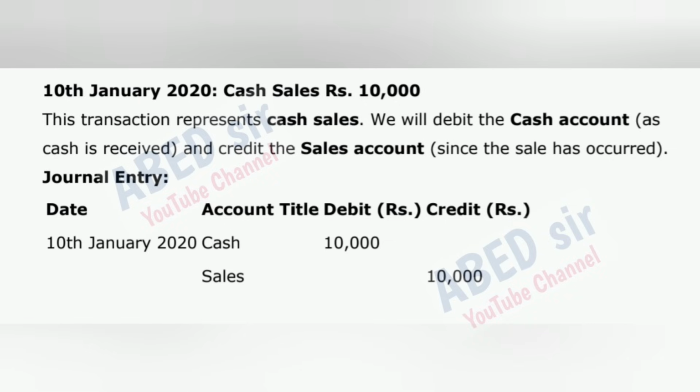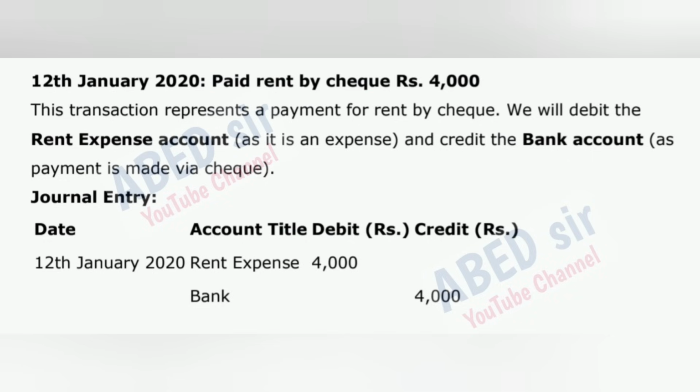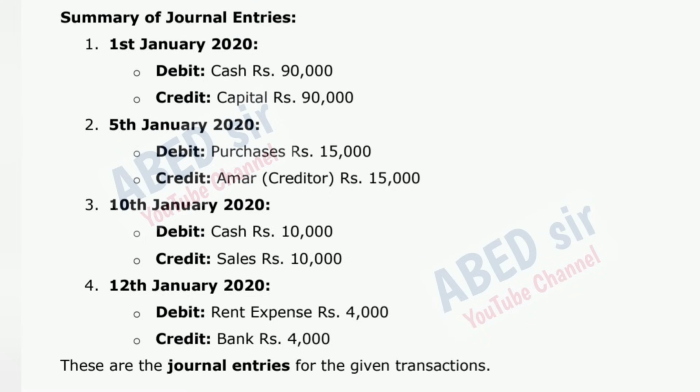Sales 10,000. 12th January 2020 paid rent by check 4,000 rupees. This transaction represents a payment for rent by check. We will debit the rent expense account, as it is an expense, and credit the bank account, as payment is made via check. Journal entry. 12th January 2020 rent expense 4,000. Bank 4,000.